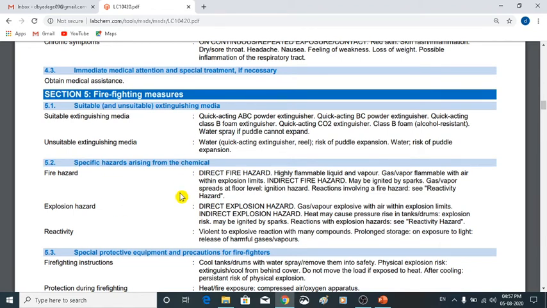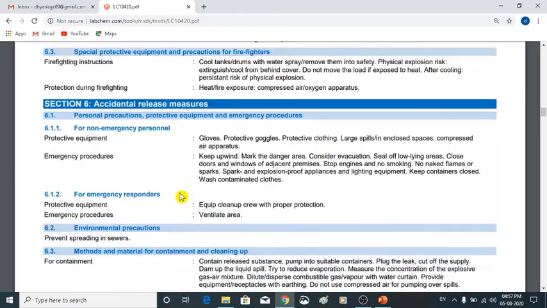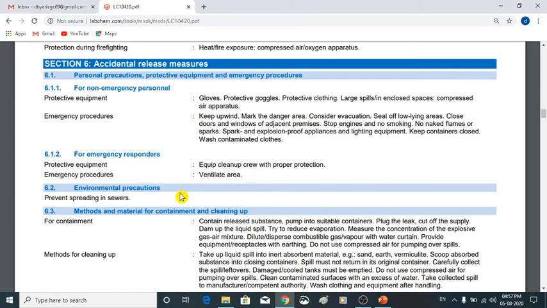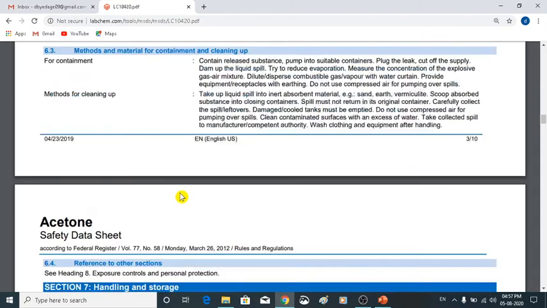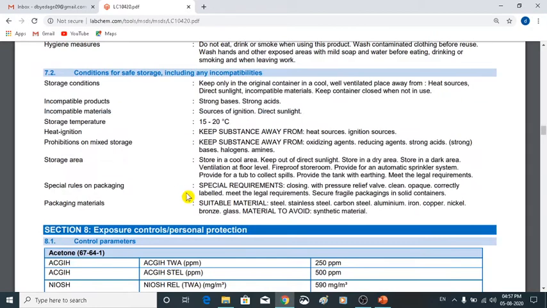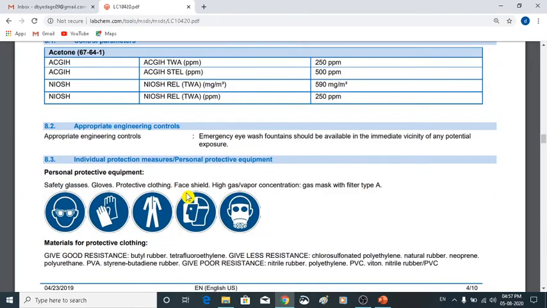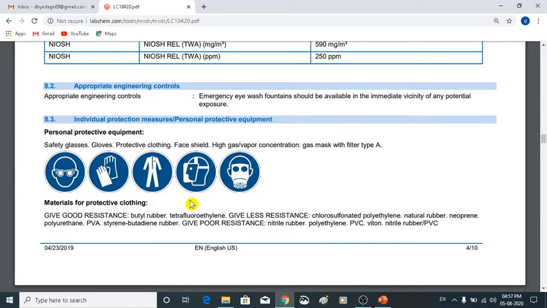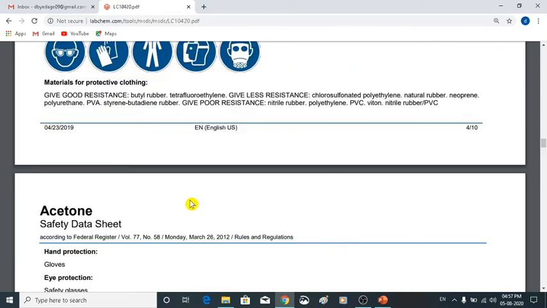Firefighting measures are also given. This is a very volatile and explosive compound. Accidental release measures are also given in the 6th section. How to handle, how to store, this is also given. Hygiene measures: do not eat, drink or smoke when using this product. We normally follow these instructions. These are the protective equipments: goggles, hand gloves, apron, mask or face shield.